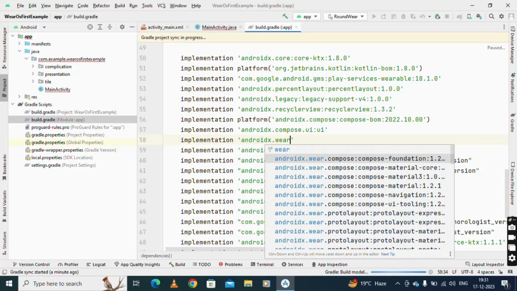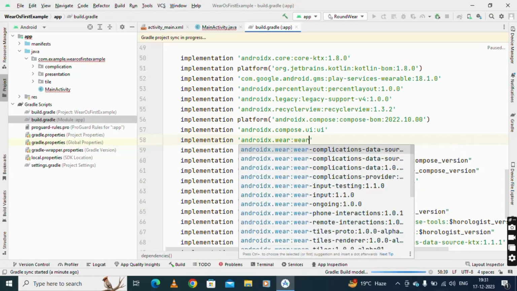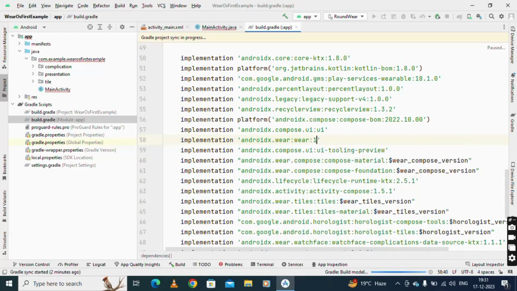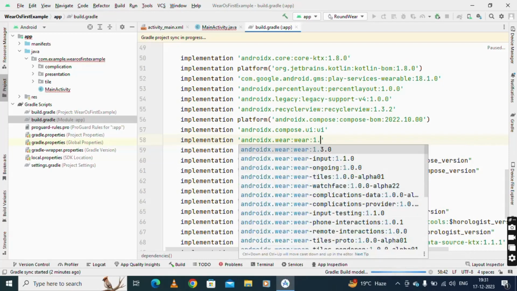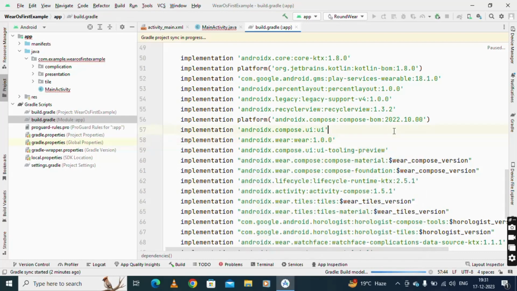And we have to build all this stuff. So I need a version for Wear, that is the colon 1.0.0. Okay, so let's do that.